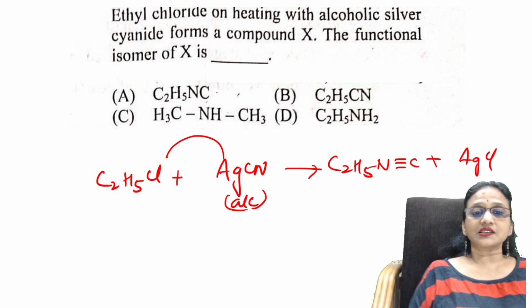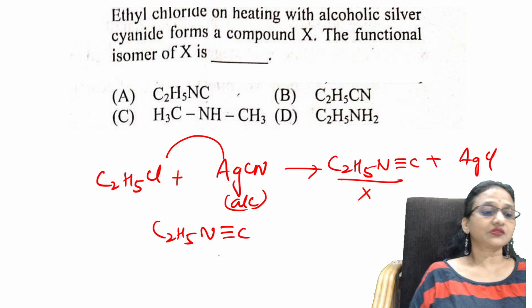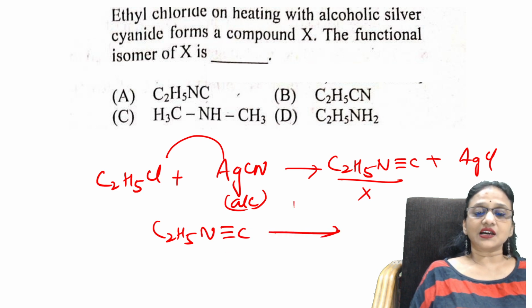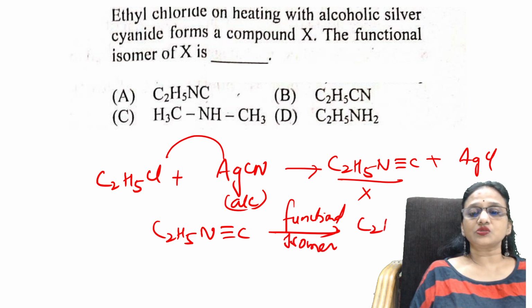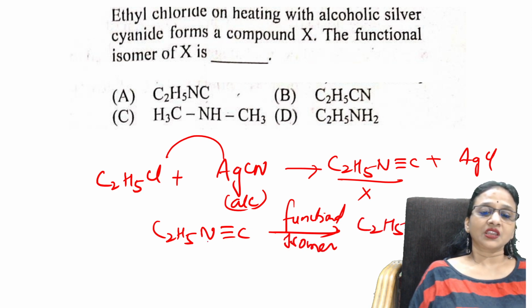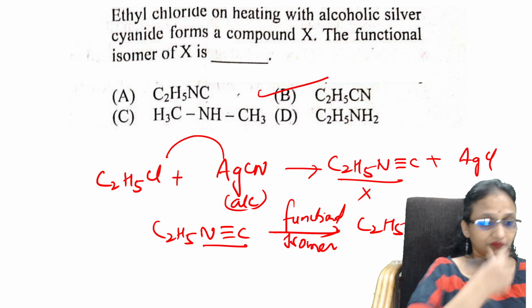Now, what did they ask us? The functional isomer of X. So what is a functional isomer, students? The functional isomer of this is the other one, C2H5NC versus C2H5CN. This is NC, this is CN. The correct answer is B.